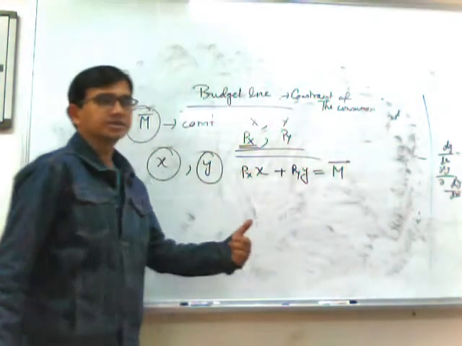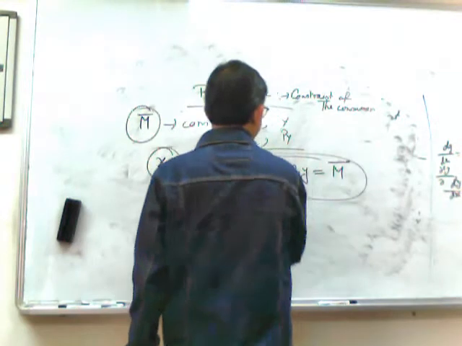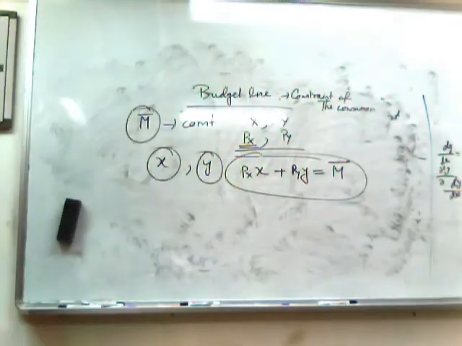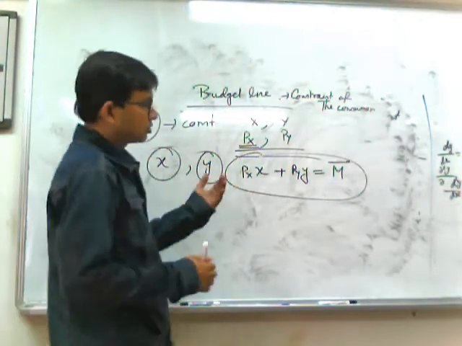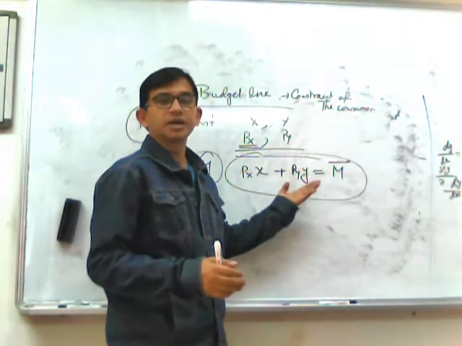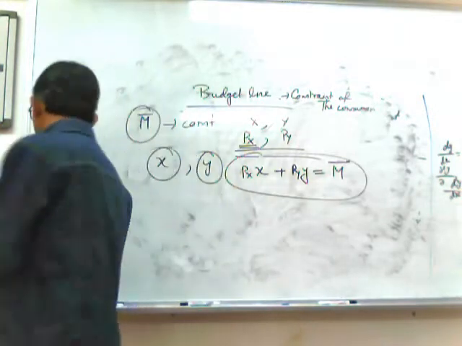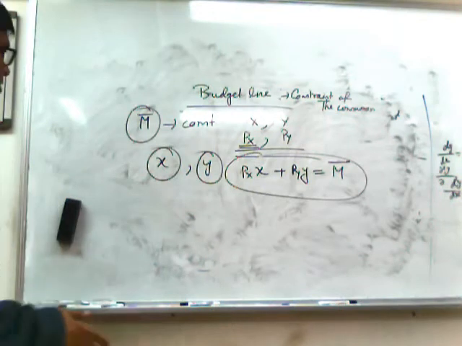So this equation is known as the budget constraint of the consumer. This is also called the equation of the budget line, because this is basically a linear equation. So we can express it in linear equation form.